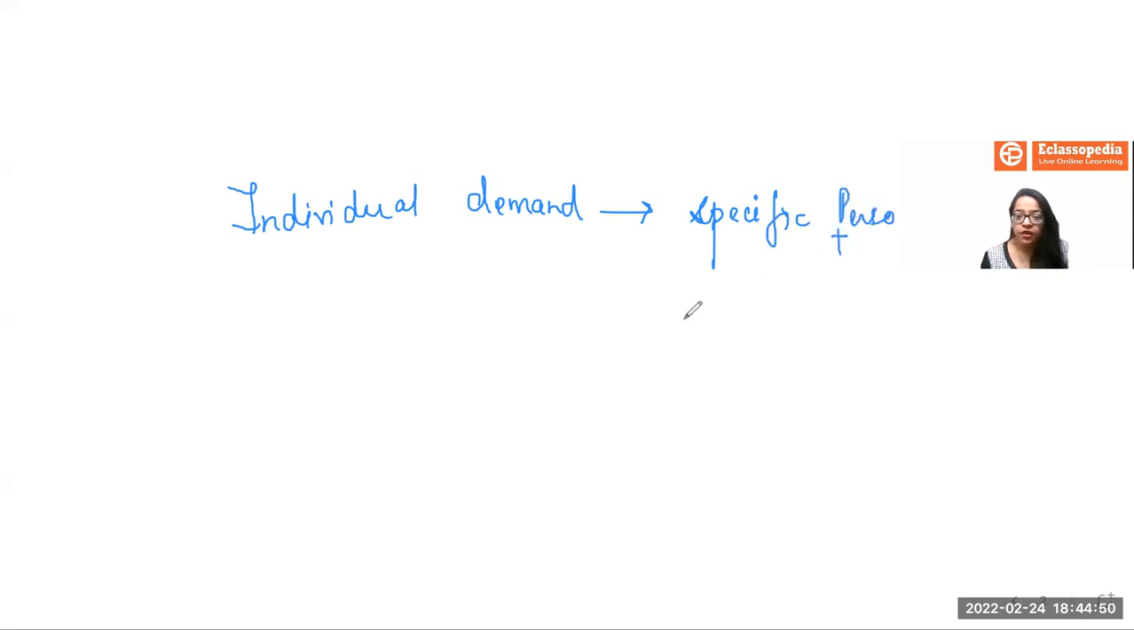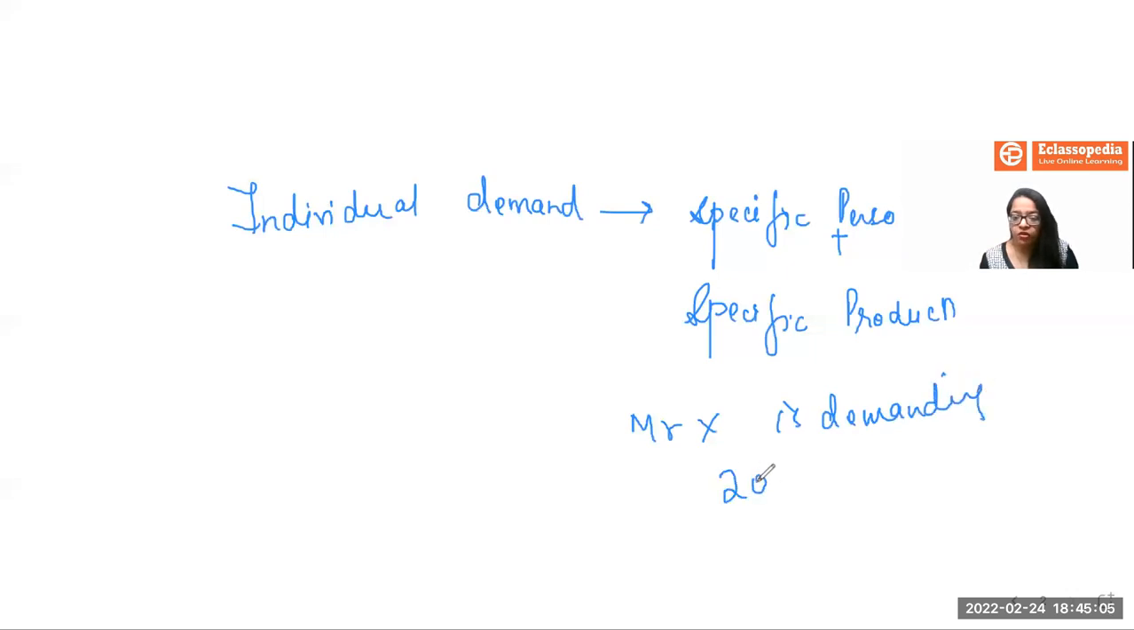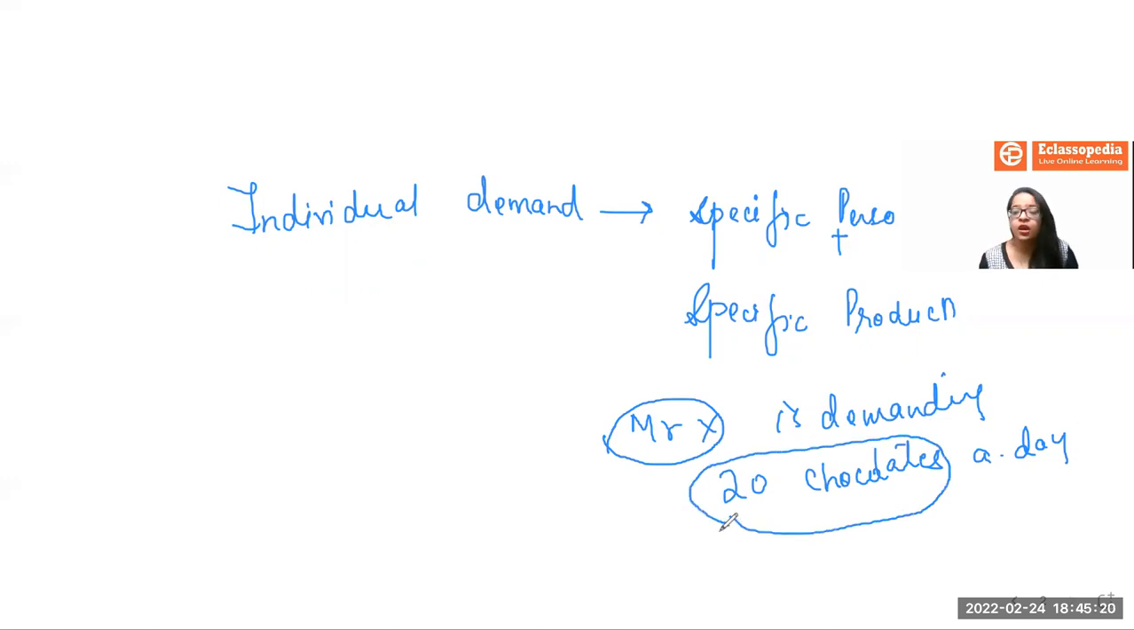So let's say if I consider an example where your Mr. X is demanding 20 chocolates a day. Now, in this case, what I'm doing is I have a specific person about whom I'm talking, and I have a specific product also about which I am talking. So in this case, whenever you are talking about a particular individual person's demand, according to the specific product, we consider it as an individual demand.